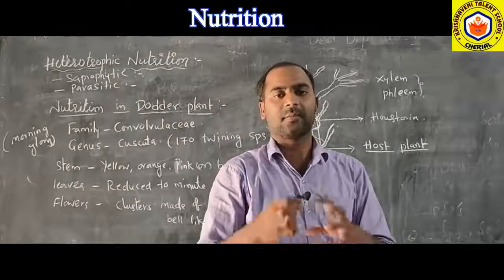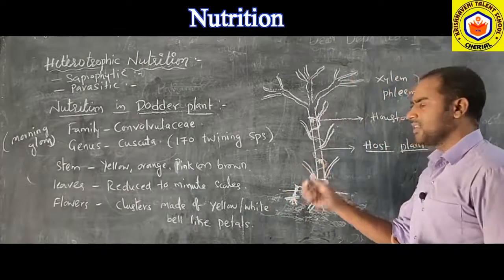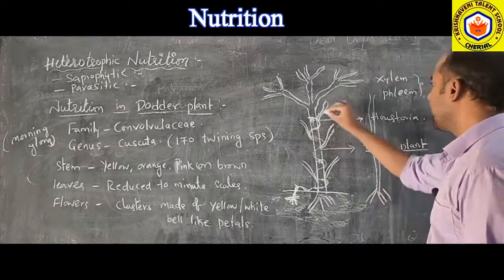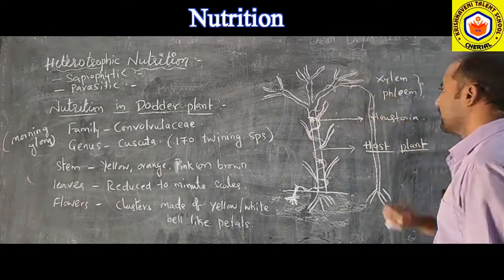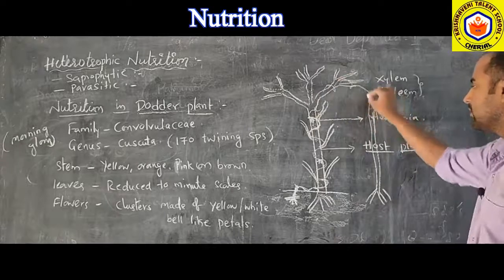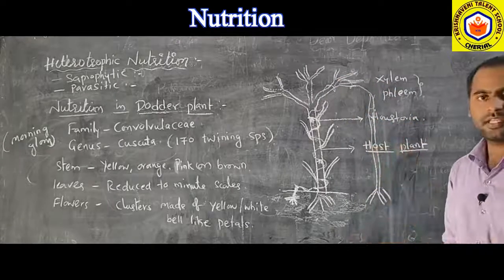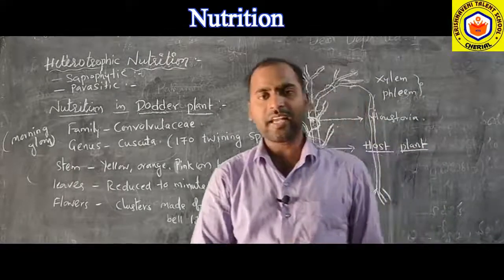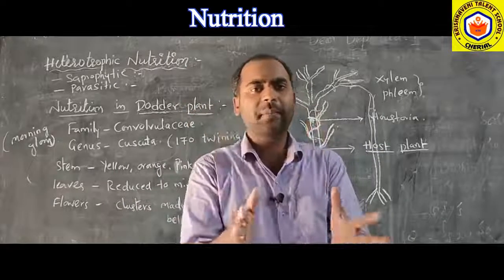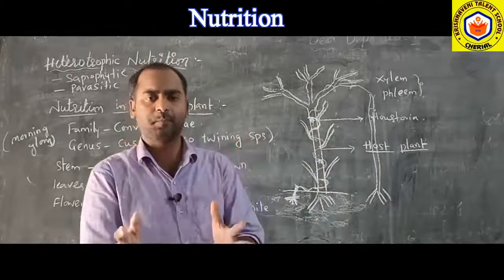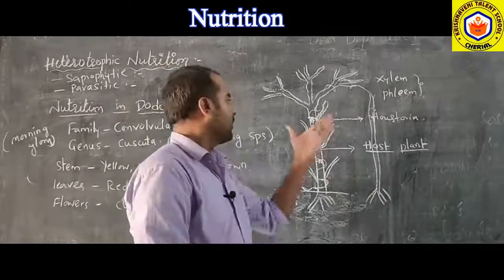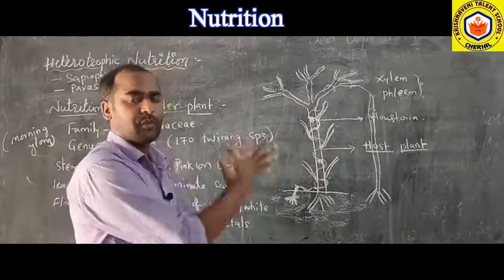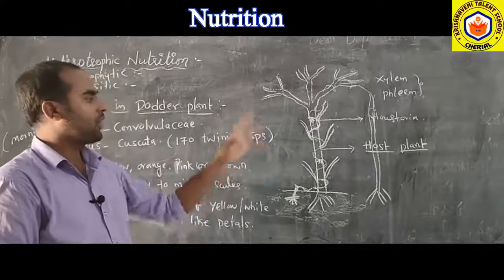Then its size and length will increase. If there is another plant here, it will extend to that plant also, and it grows in that manner. This parasitic plant is not even preparing its own food, and it is completely dependent on the host plant for water as well as nutrients. From the host plant it is absorbing water and nutrients. So that is about parasitic nutrition.